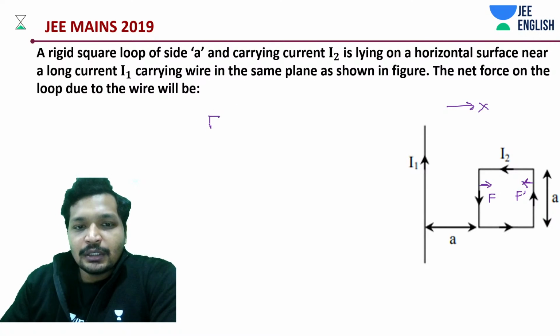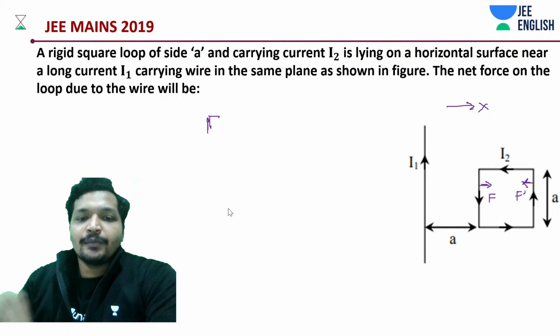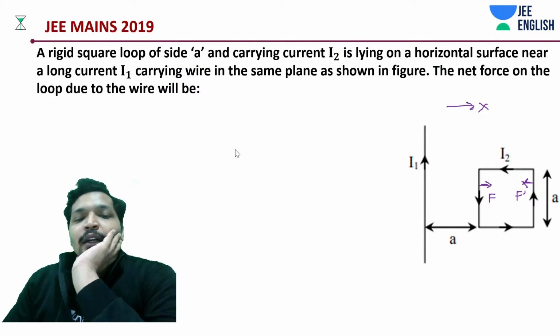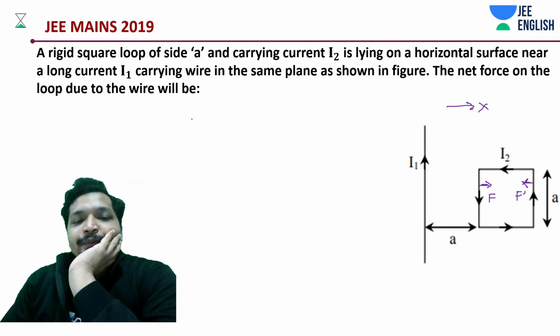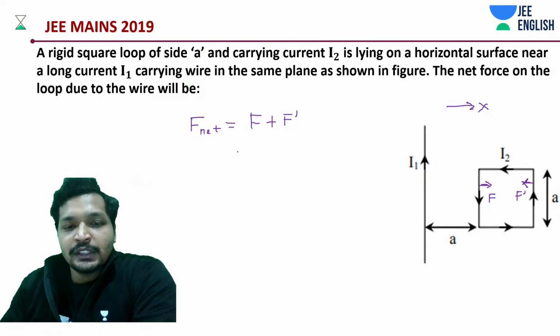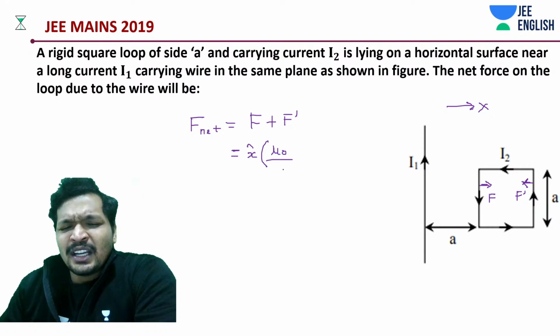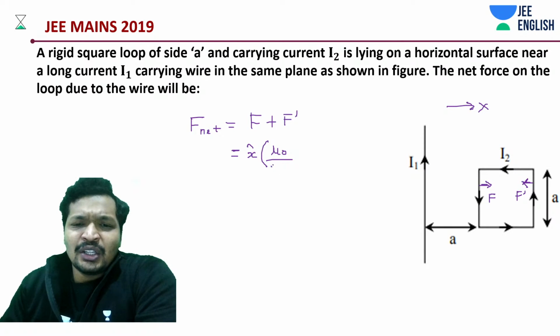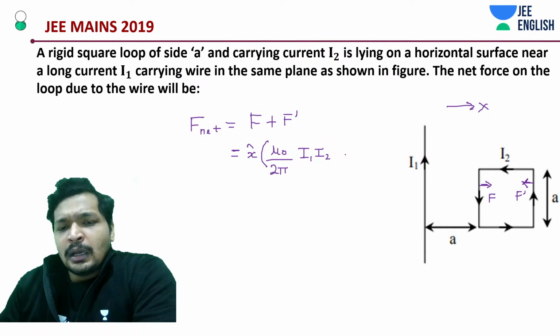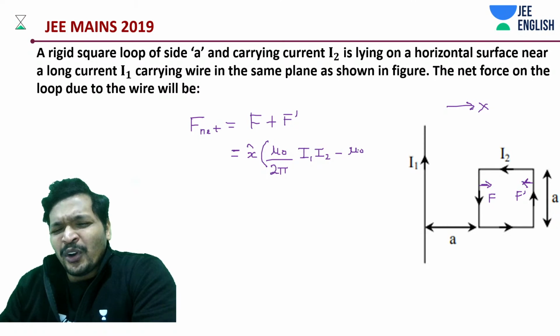So net force is supposed to be F plus F dash. We'll take care of the sign later. Keep it as x cap outside. What did we have? Mu naught by 2 pi into I1 I2 minus mu naught by 4 pi.